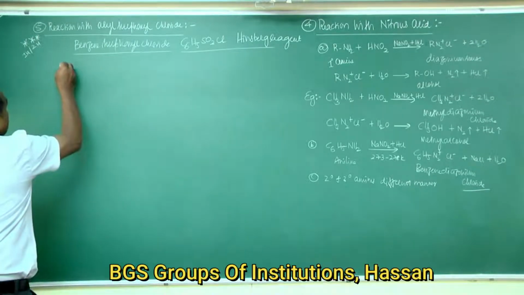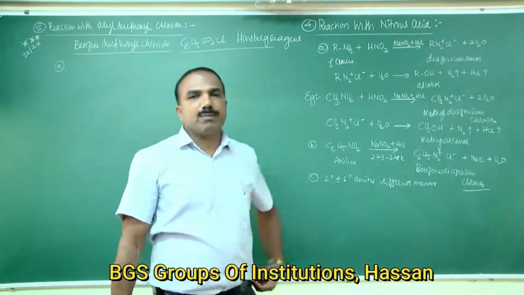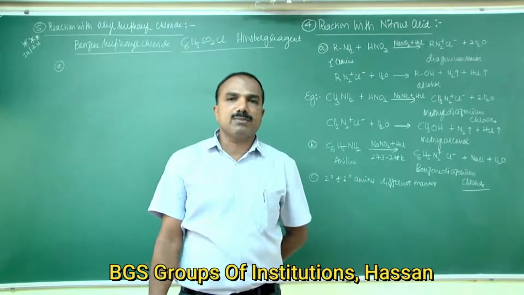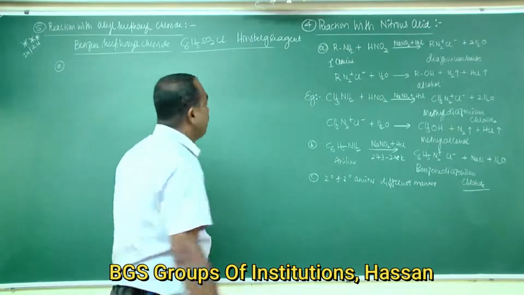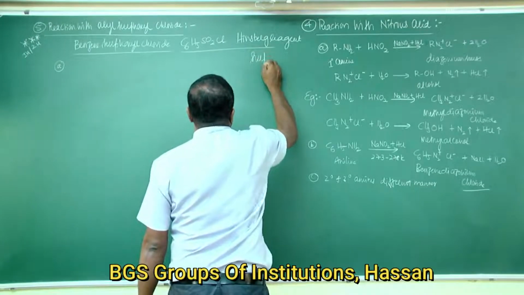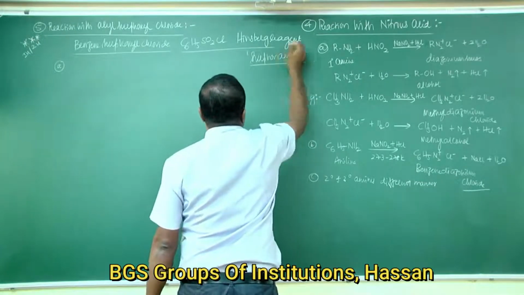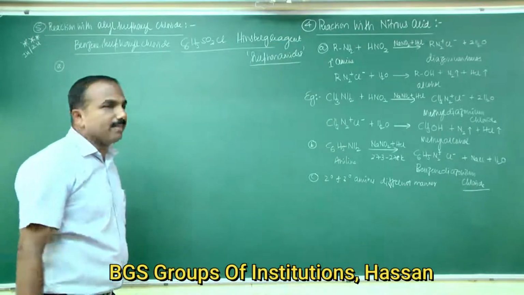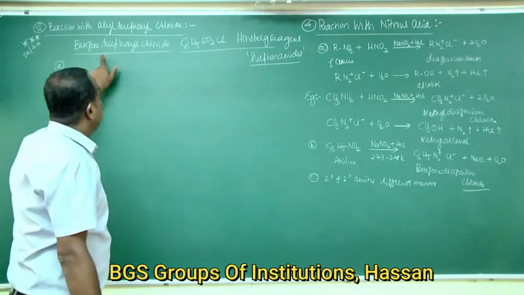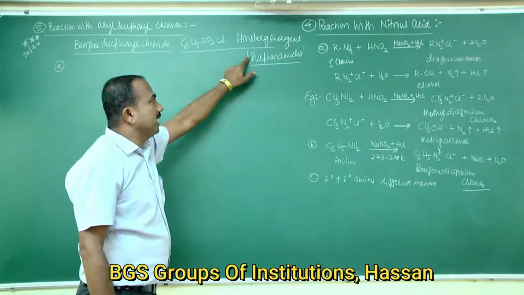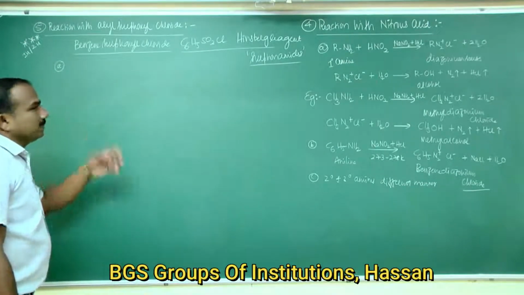Take the first one, A. Benzene sulfonyl chloride reacts with primary and secondary amines to form sulfonamides. So primary and secondary amines react with benzene sulfonyl chloride, that is Hinsberg reagent, to form sulfonamides. This can be explained as follows.